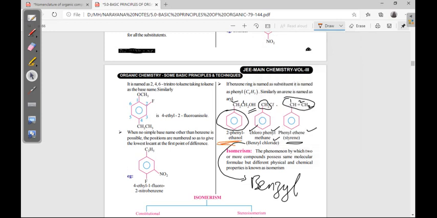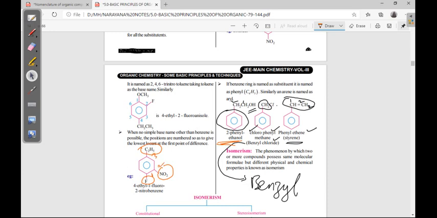Suppose more than one substituent is there; here an ethyl is there, a nitro is there, a fluorine is there. How will you name it? Just alphabetical order, and the lowest sum rule is the first preferred. So number 1 should be given here, 1, 2, 3.